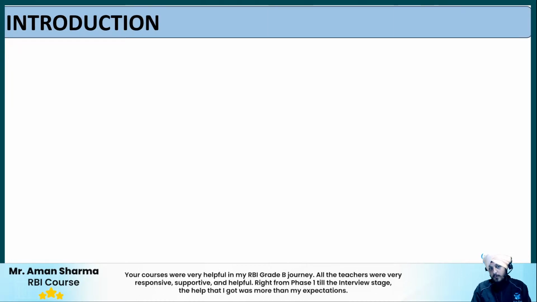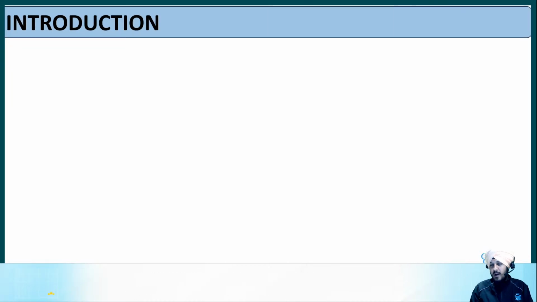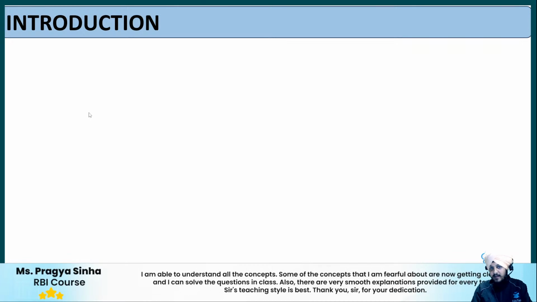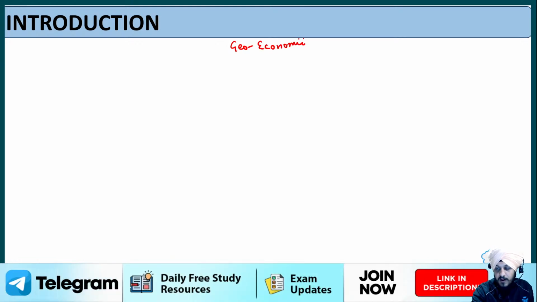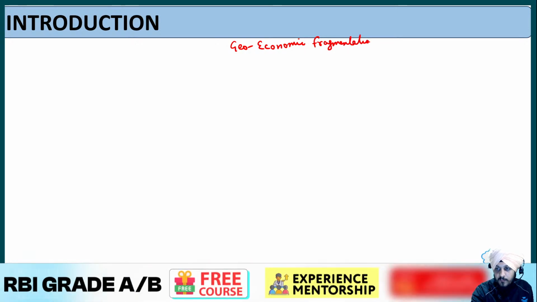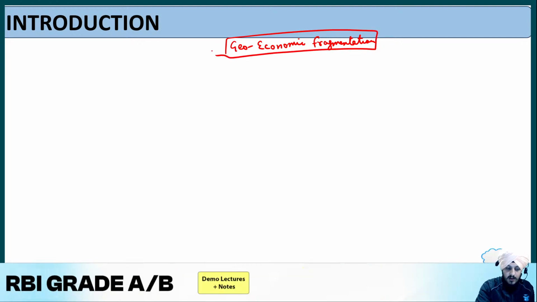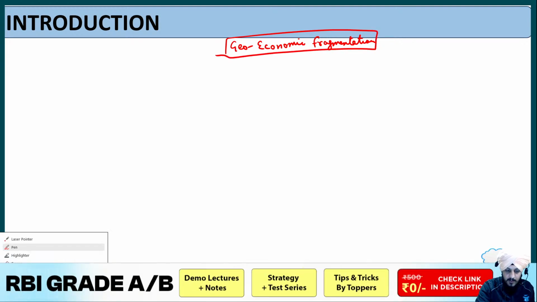Now if we talk about firstly the introduction of this question, before that let me just give you a brief highlight regarding what we understand by geo-economic fragmentation. Now when we talk about geo-economic fragmentation, and if we break down this term into small keywords, the first term is geo.